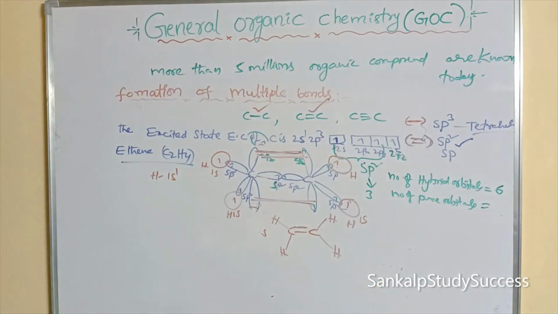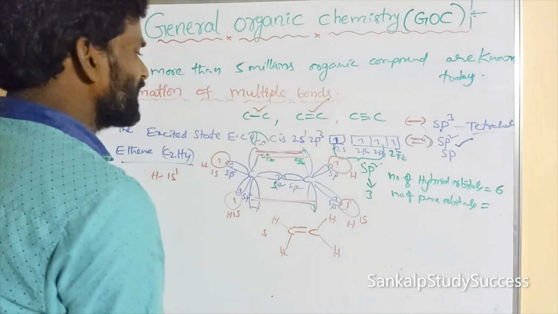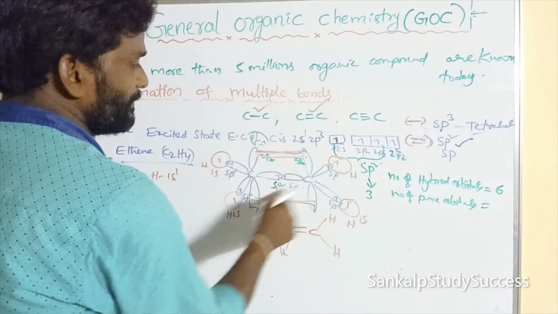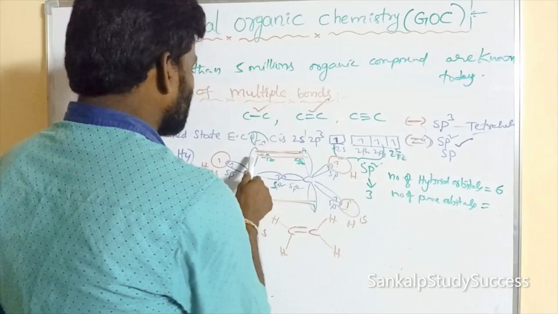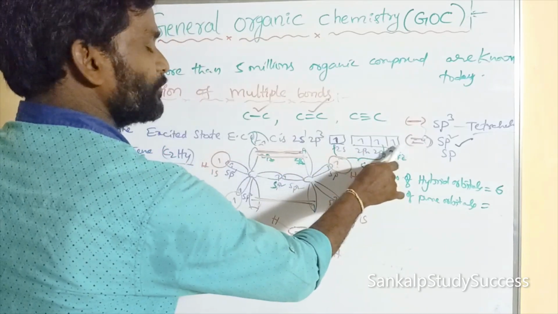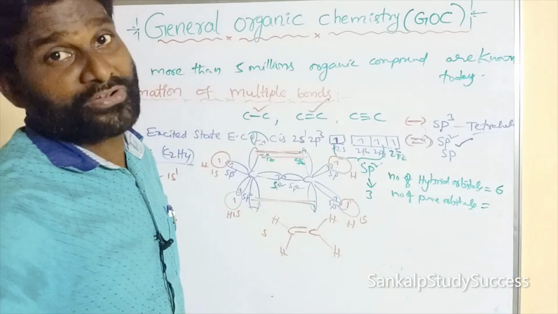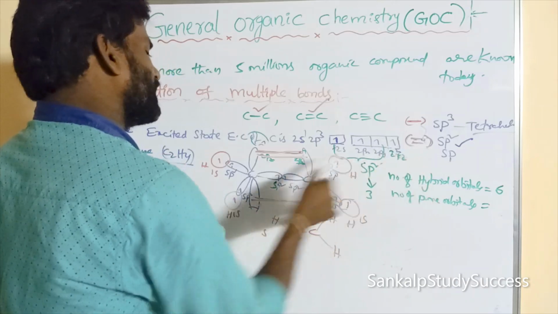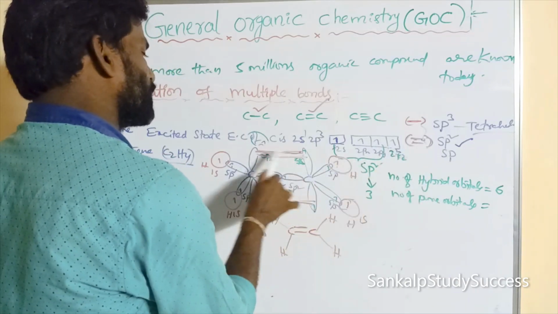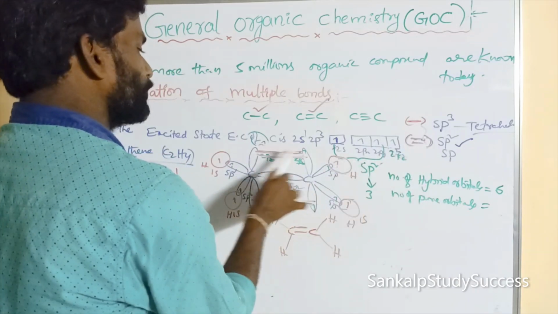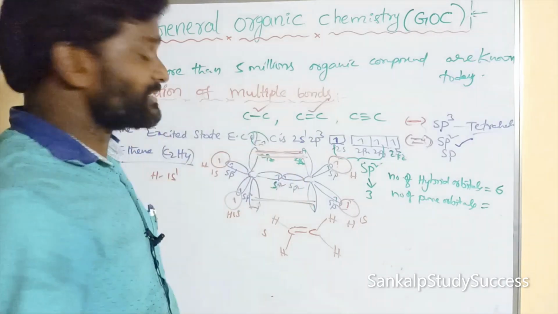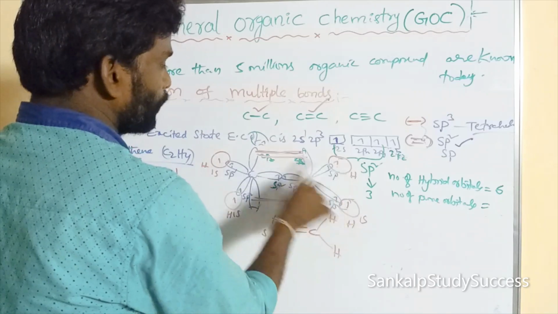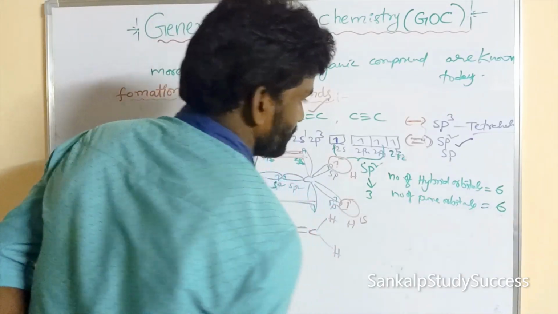And the number of pure orbitals: the 4 hydrogens' s orbitals cannot undergo hybridization, plus the 2pz orbital, the pure orbital that is not involved in hybridization. This is 1 per carbon, and 2 carbons are there, so 2. 4 plus 2 is 6.